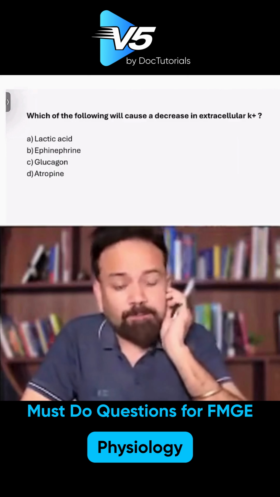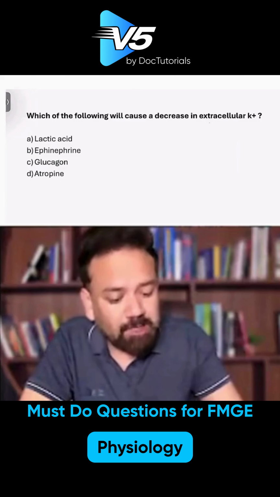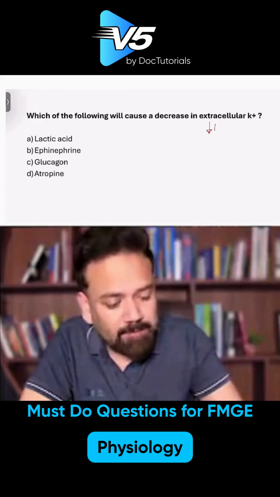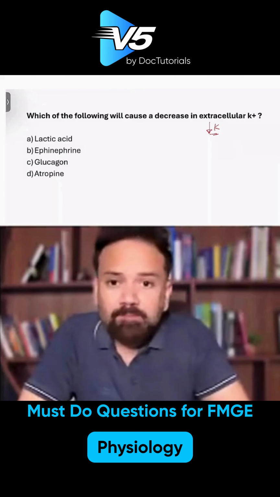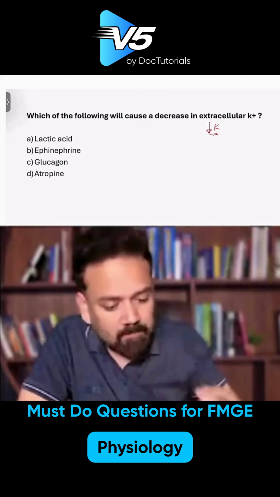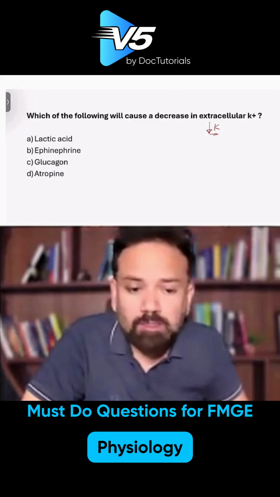Which of the following will cause a decrease in extracellular potassium? I mean hypokalemia. Hypokalemia can be caused by lactic acidosis, metabolic acidosis, epinephrine, glucagon, or atropine. What is your answer, doctor?